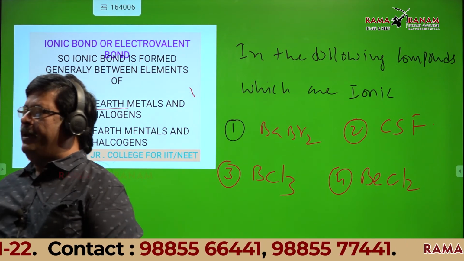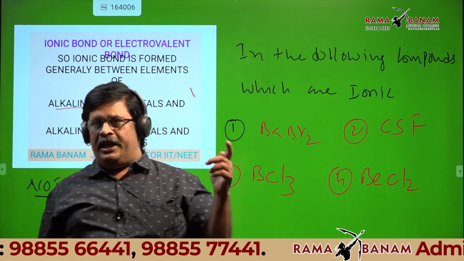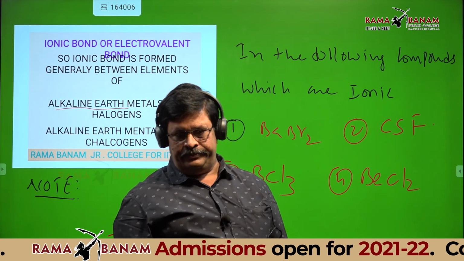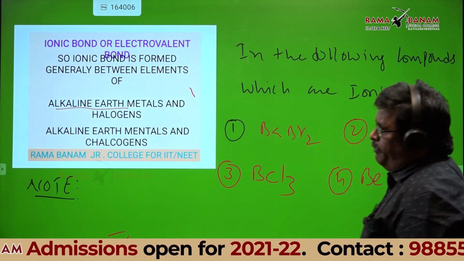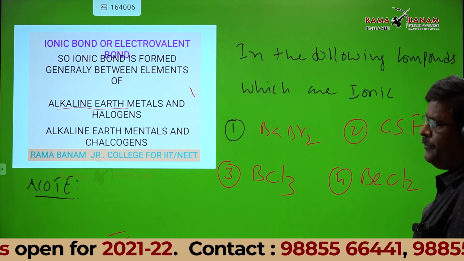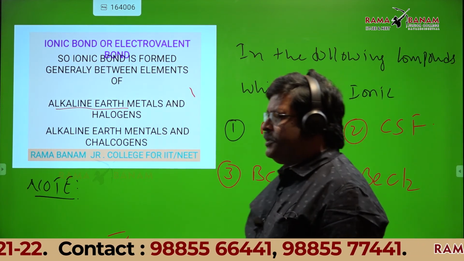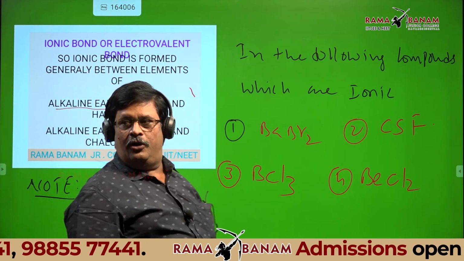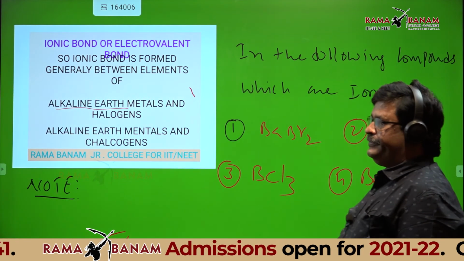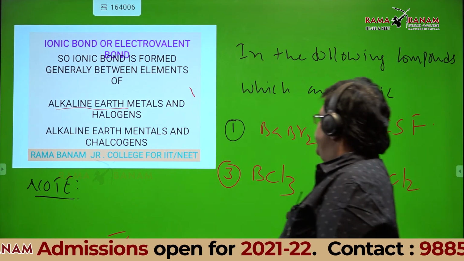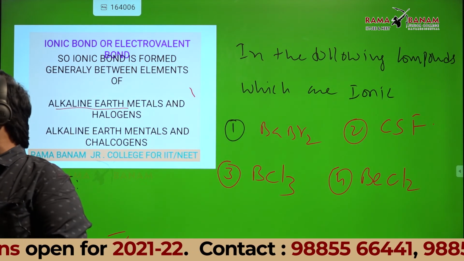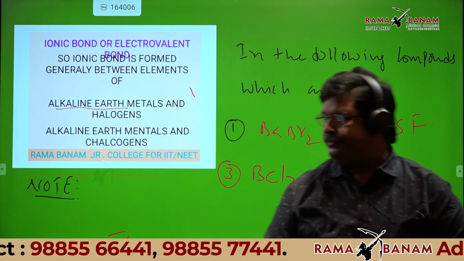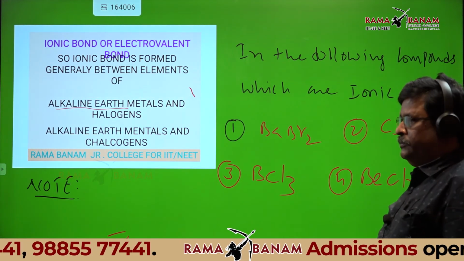Check one more time and tell. As I told initially, accuracy is more important than speed. Why did you say 3, BCl3? Someone told option 2, options 2 and 3. Why 3? That's what I am asking, Kranti. Boron is which group element here?